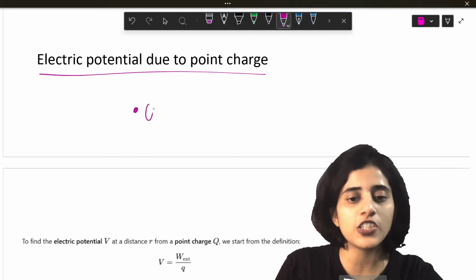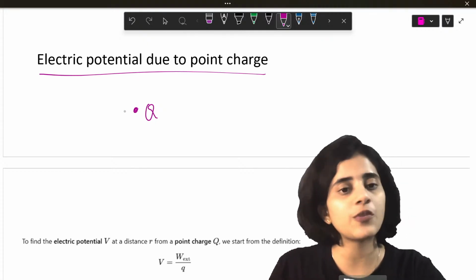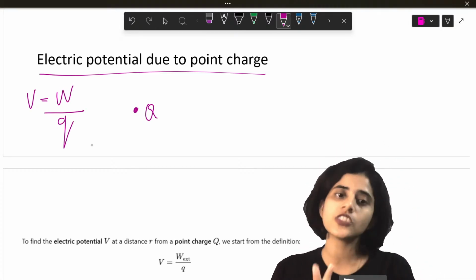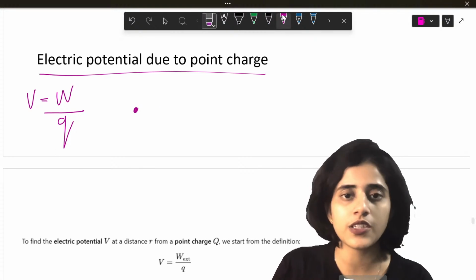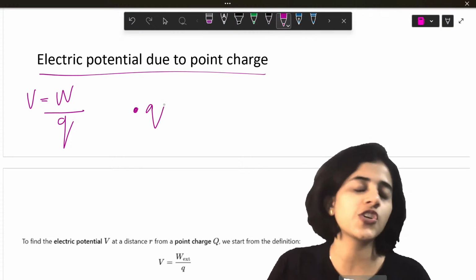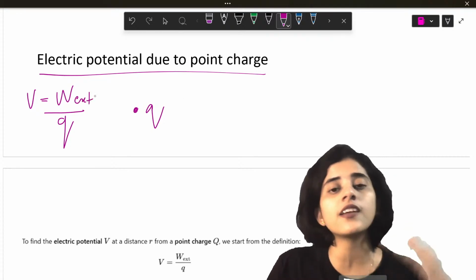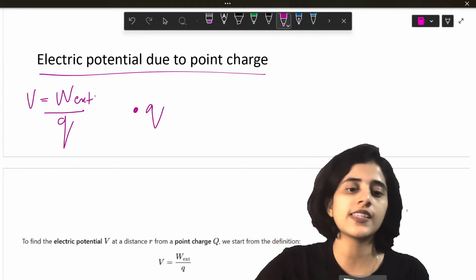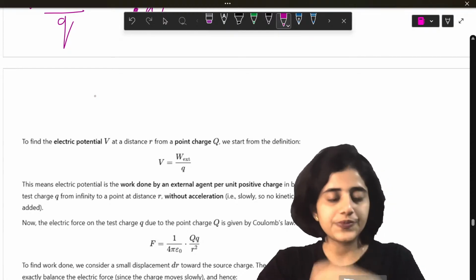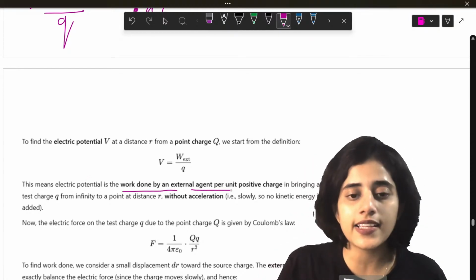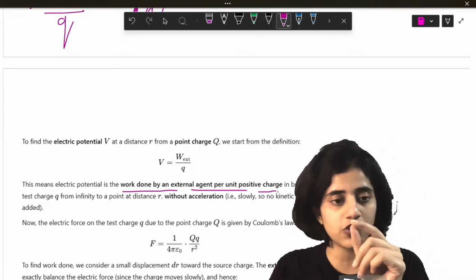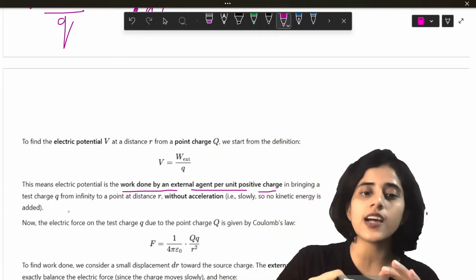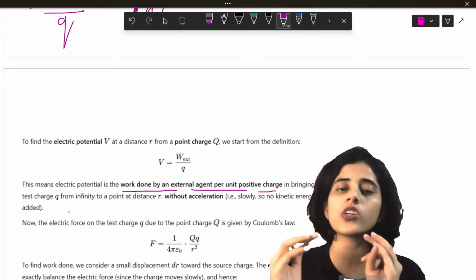So let's consider point charge Q. If you have a point charge Q, the potential at that point is the work done divided by the charge, taken as small q. This work done is always the external work that you are doing, and this is always going to be stored as potential energy. So W and U are the same. This means that the work done by an external agent in bringing a unit positive test charge from infinity to a distance r, without acceleration, will be equal to the Coulomb's law.